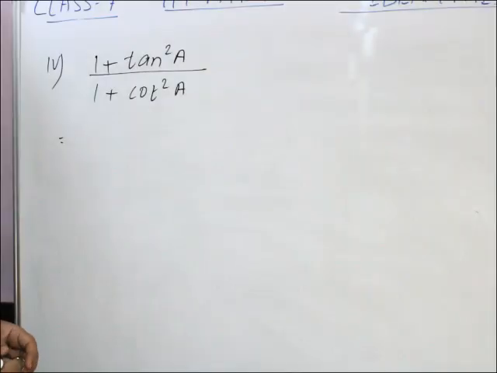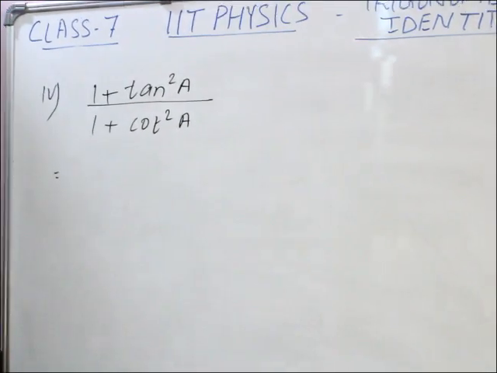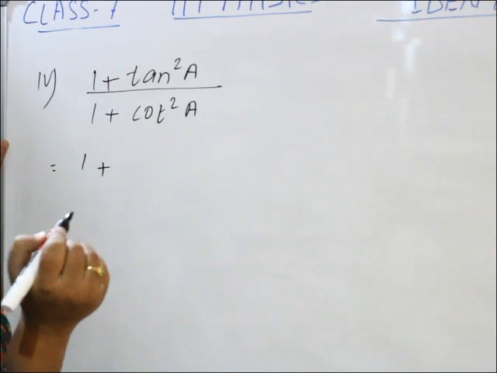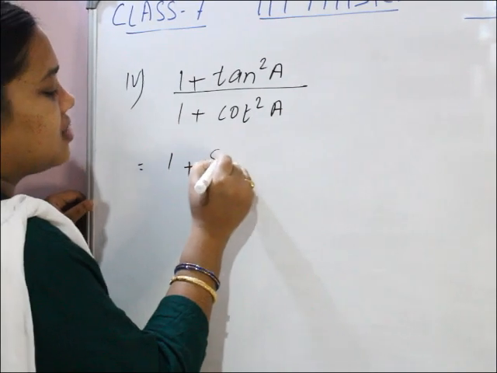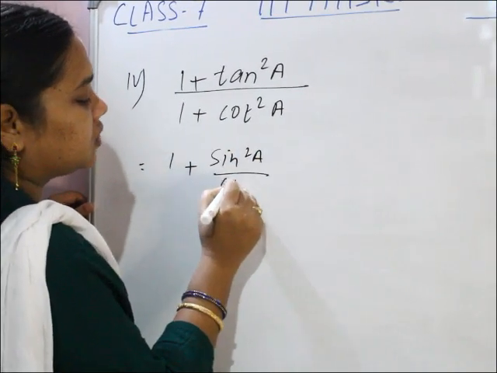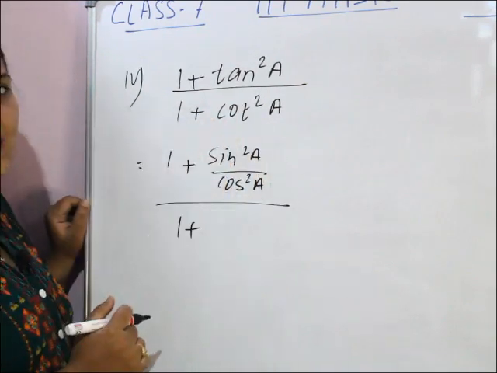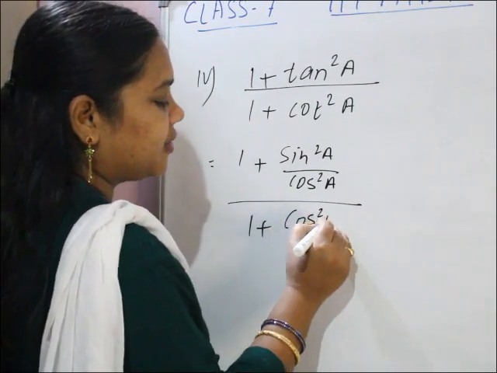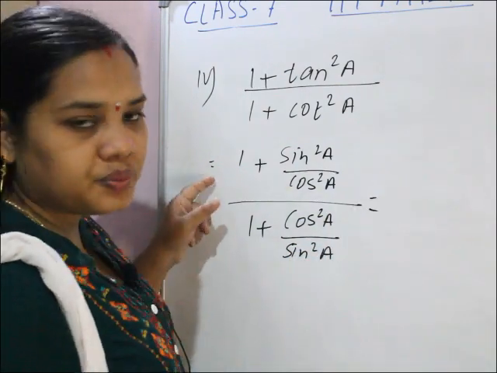(1 plus tan square A) by (1 plus cot square A) is the fourth question. So 1 plus tan square A: tan theta is sin theta by cos theta, so tan square A is sin square A by cos square A. Same thing in the denominator also: 1 plus cot square A. Cot means cos theta by sin theta, so cot square A means cos square A by sin square A. What to do?